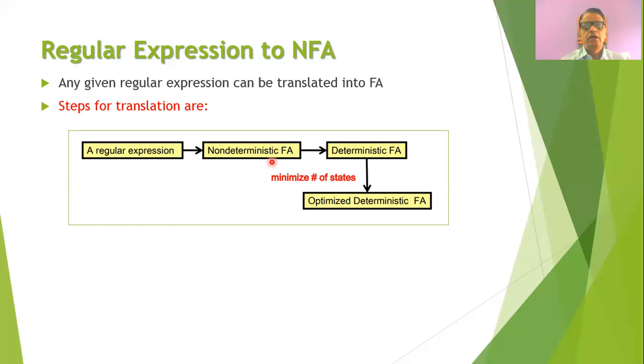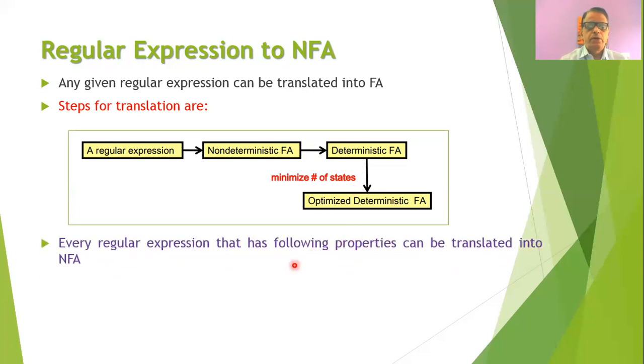Therefore, it is necessary to convert the NFA into DFA, that is deterministic finite automata. In a DFA, there is no epsilon transition as well as no transition to two different states on the same input symbol. Therefore, we can write computer programs for a DFA. It is also possible to minimize the number of states of the DFA, and such a DFA is called the optimized DFA. Once you obtain the optimized DFA, you can write the appropriate computer program by using any computer language.